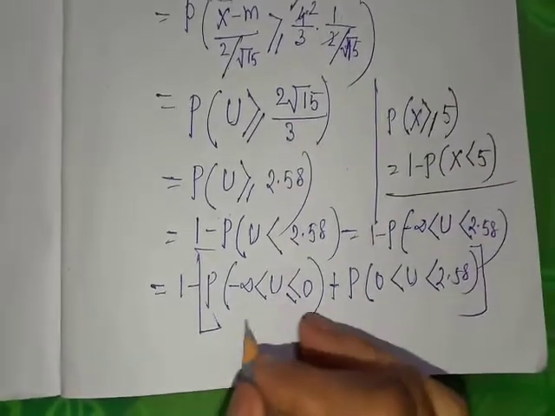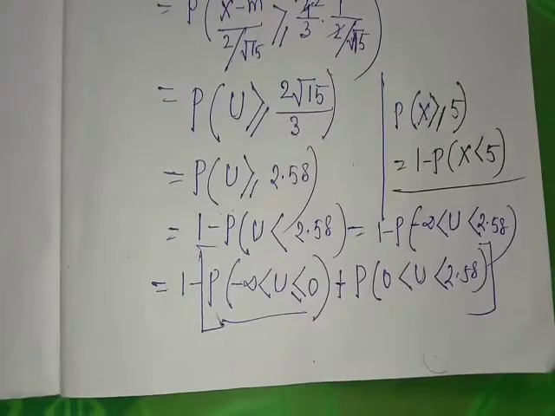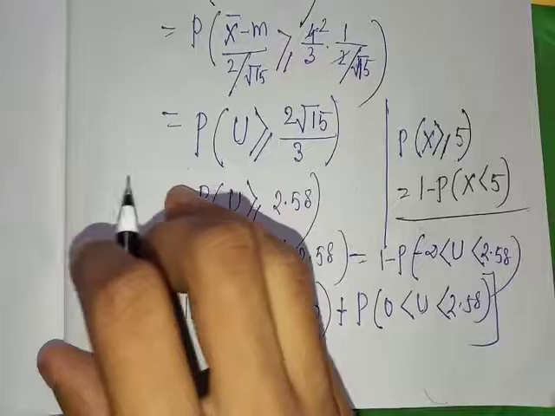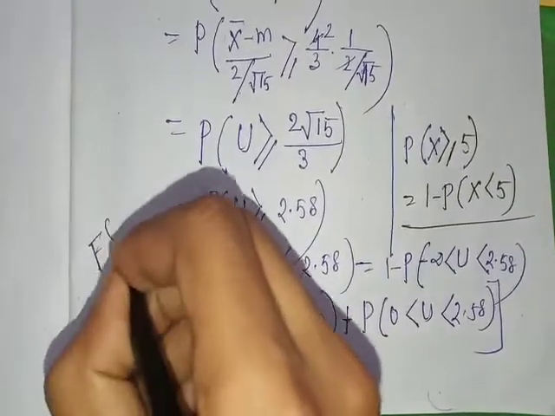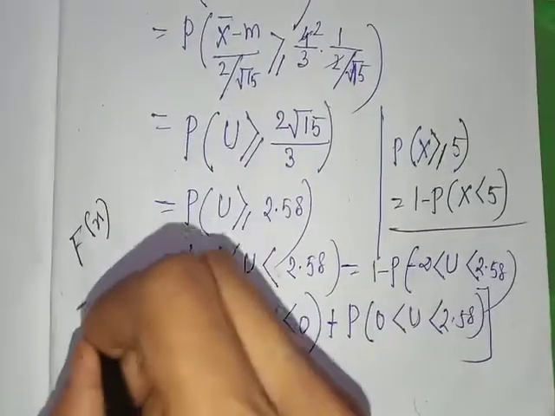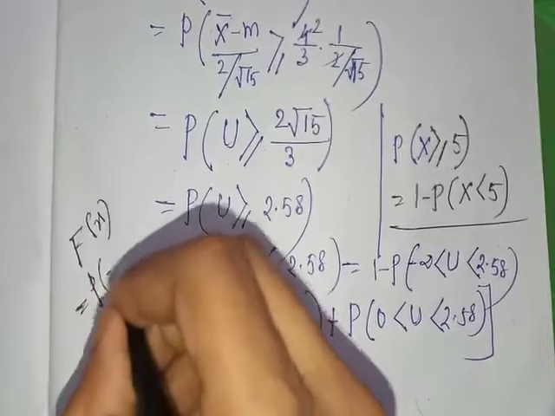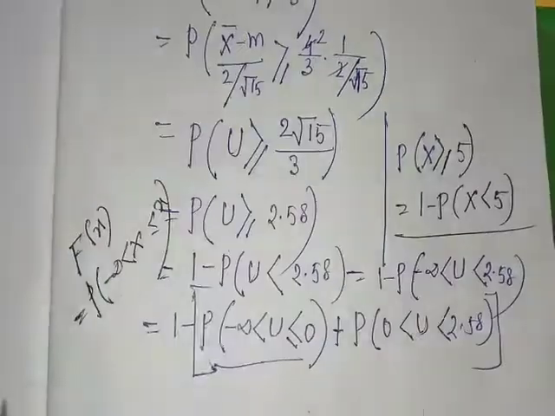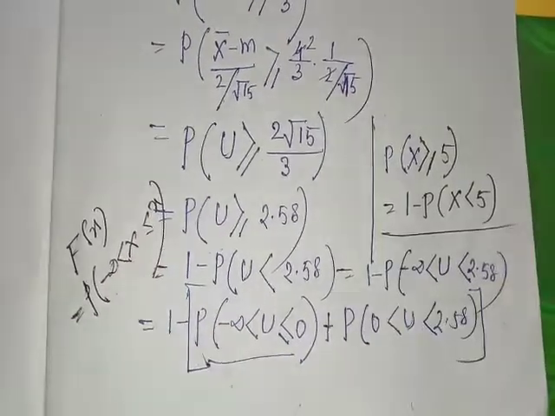Okay, so this is the distribution function. The formula we already discussed. What is the distribution function? If F(x) is the distribution function, the formula is probability of minus infinity less than X less than or equal to x. So this is the distribution function.